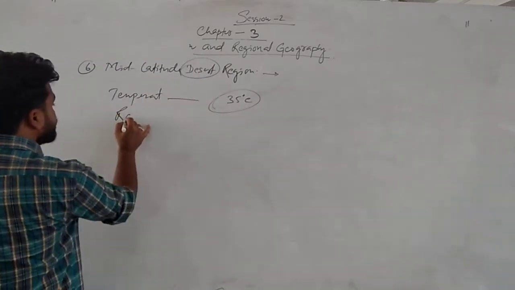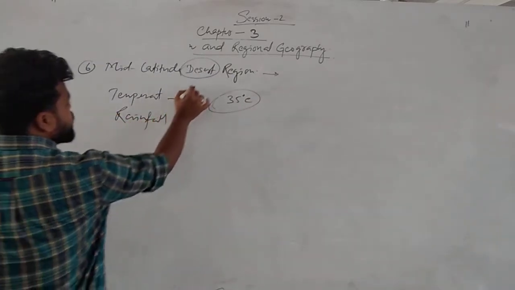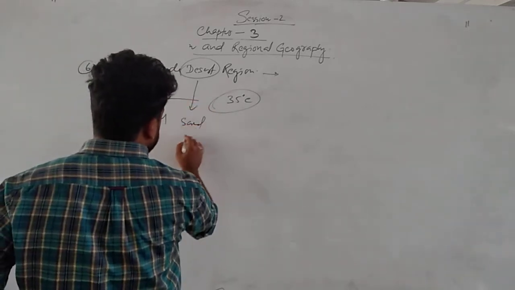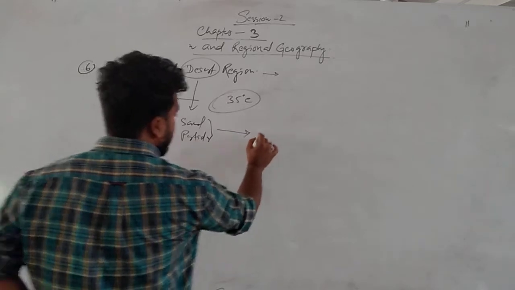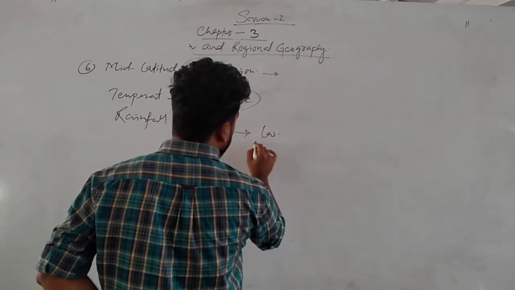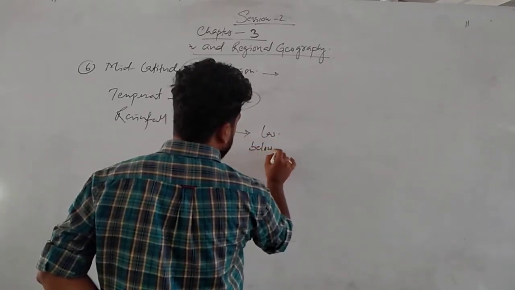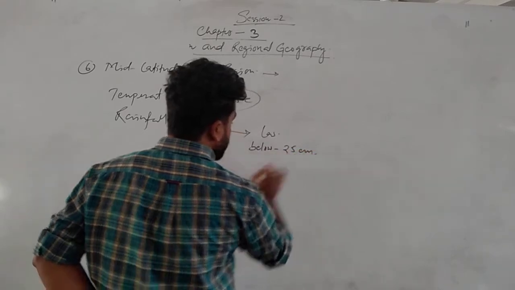And rainfall: desert means what? Desert means full of sand particles. That means rainfall is generally very low, below 25 centimeters.